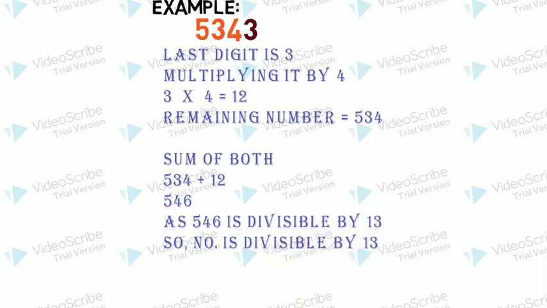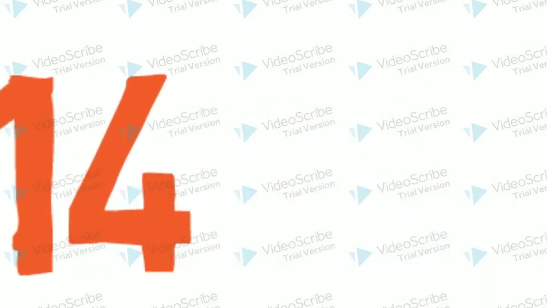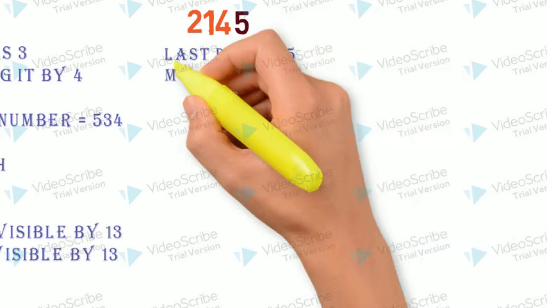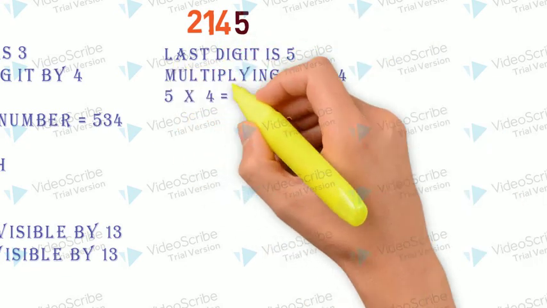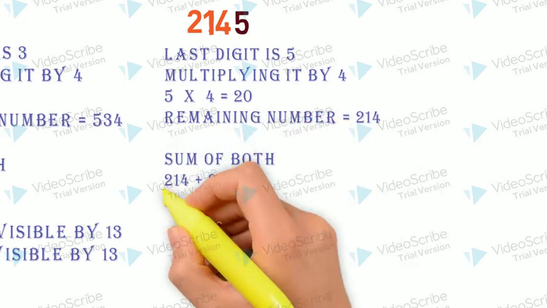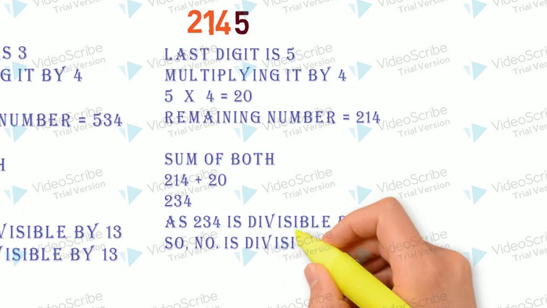Let's take another one. 2145. Last digit is 5 over here. Multiply it by 4. 5 times 4 is 20. Remaining number 214. Sum of both is 234. As 234 is divisible by 13, that means the number is also divisible by 13.